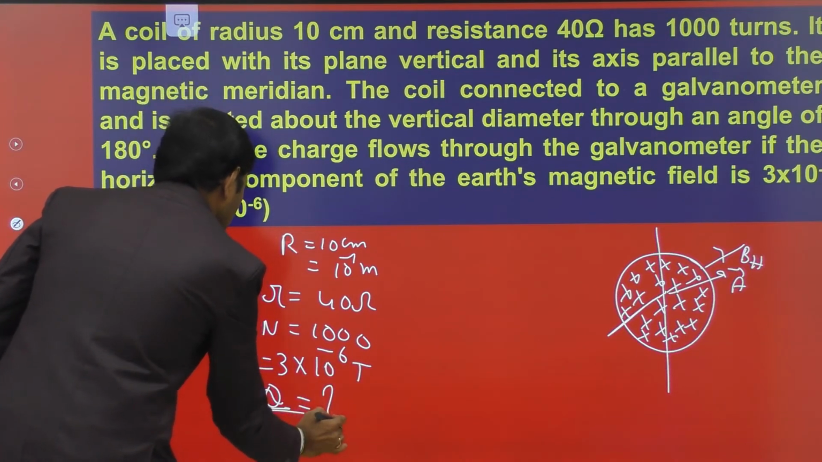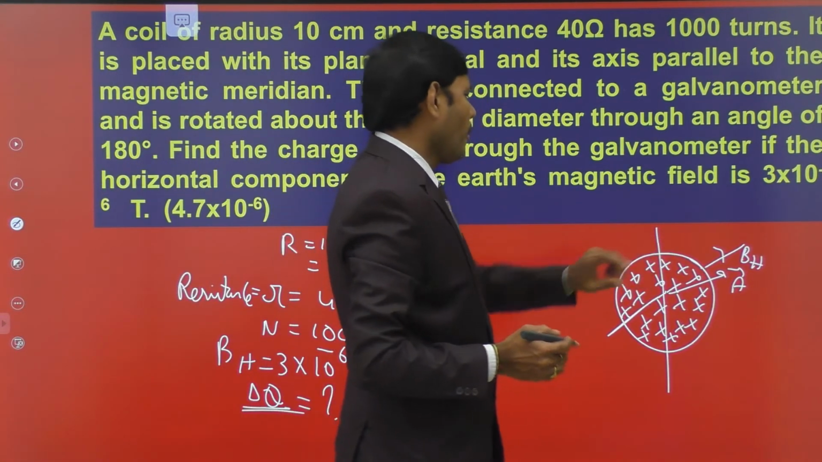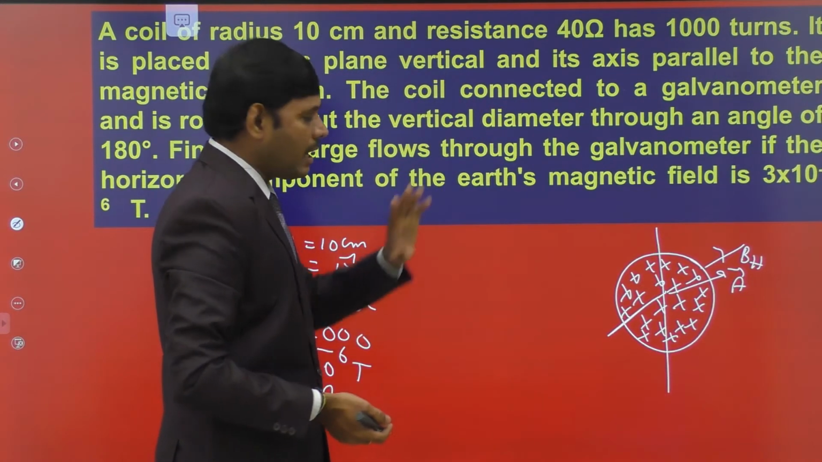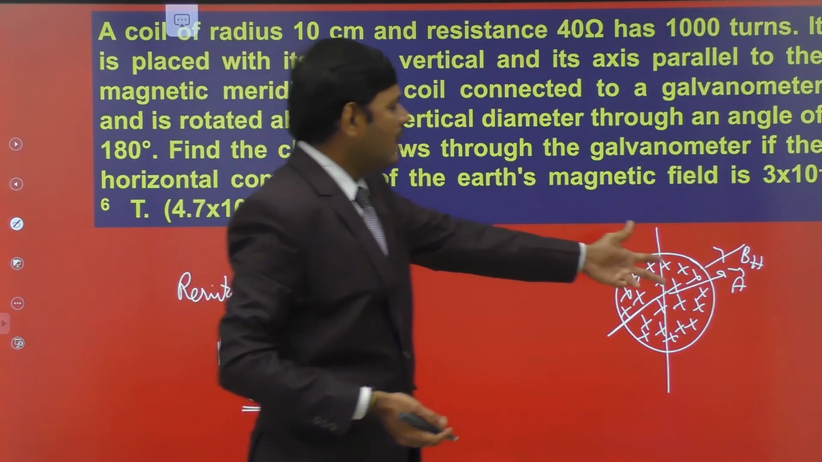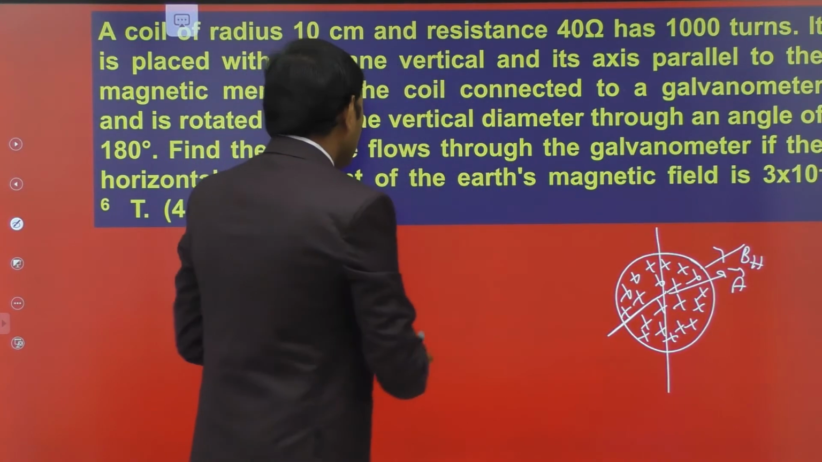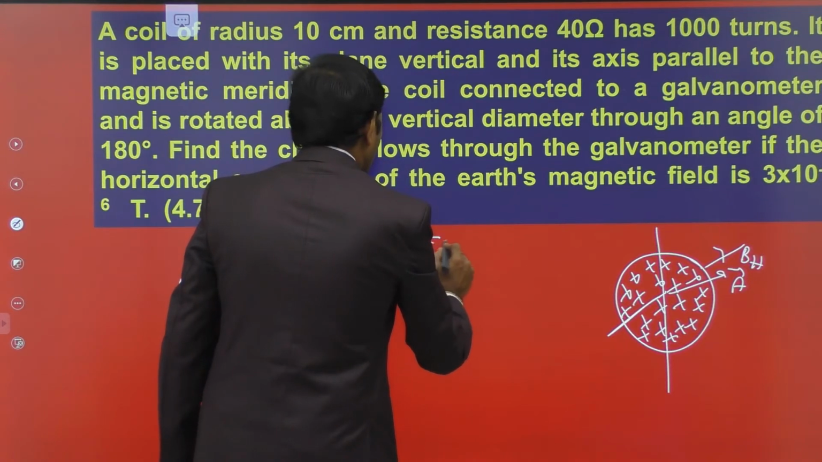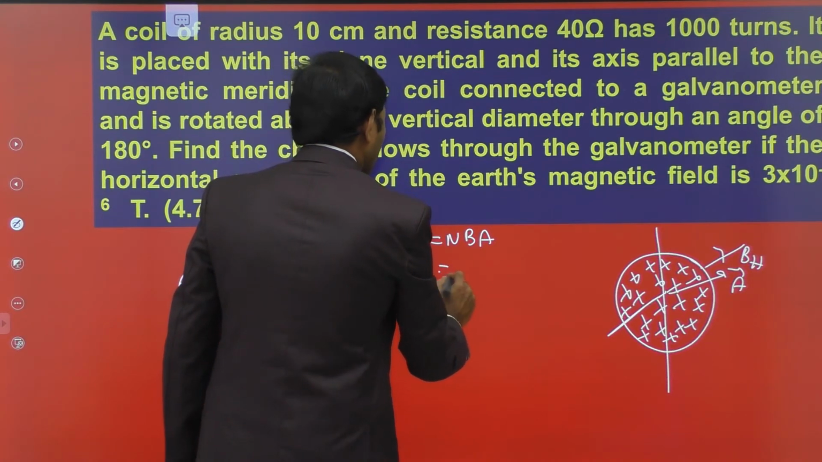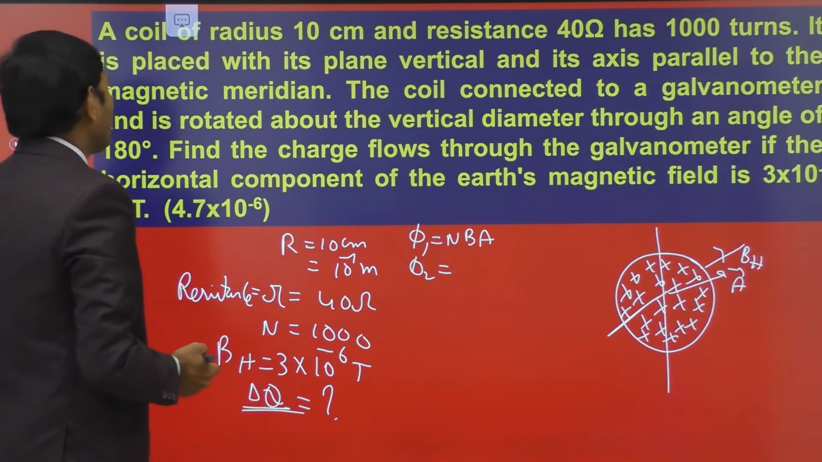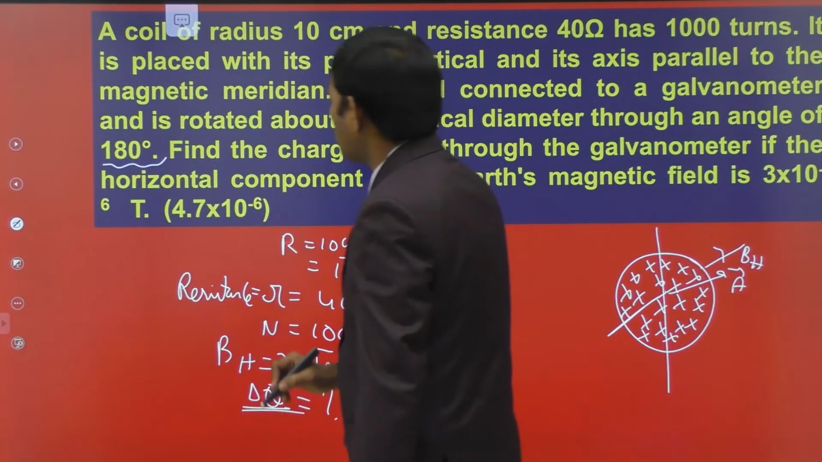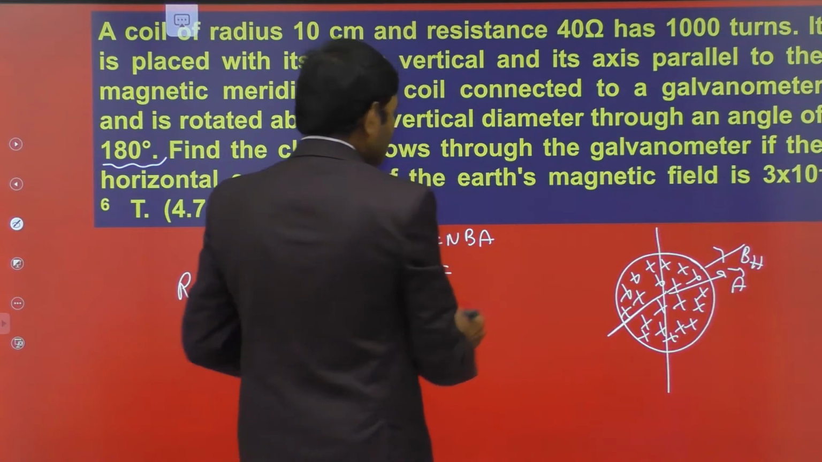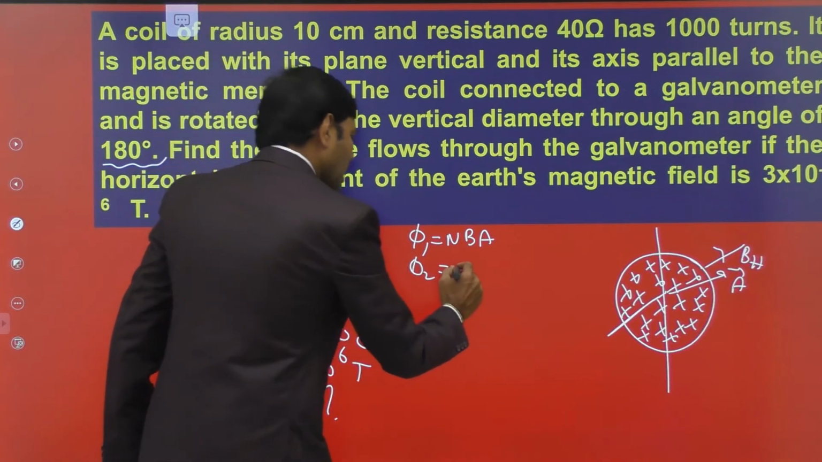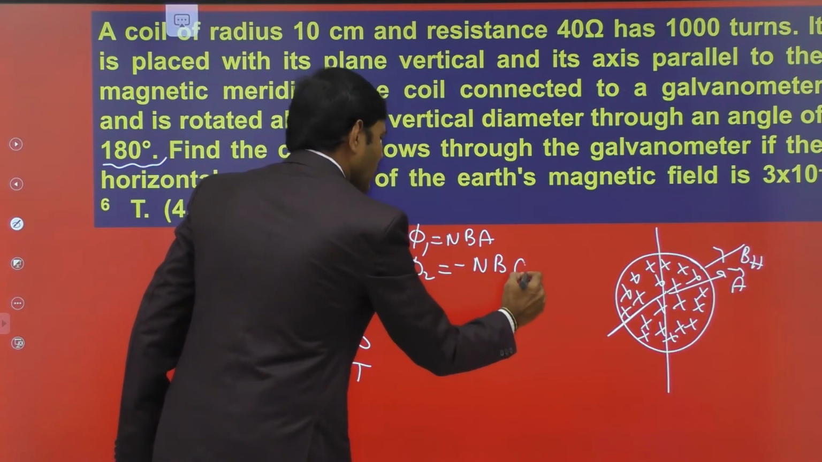Delta Q means charge flown through it. So this is the wheel. The axis of the wheel is parallel to the horizontal component of magnetic field. The area of the coil is along the axis of the wheel, so area and magnetic field are parallel to each other. Then phi 1 is equal to NBA cos 0, and phi 2 is equal to NBA cos 180, because it is rotated by 180 degrees. Cos 180 is minus 1, so phi 2 is minus NBA.